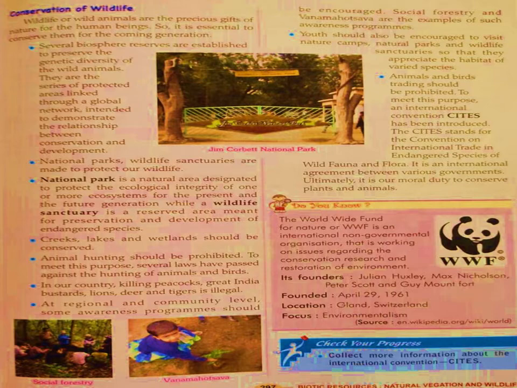Now creeks, lakes and wetlands should also be conserved. Also, animal hunting should be prohibited. So for this there are several laws which are passed against the hunting of animals and birds. We already have some laws for that. Now in our country, killing of peacocks, great Indian bustards, lions, deer and tigers is illegal.